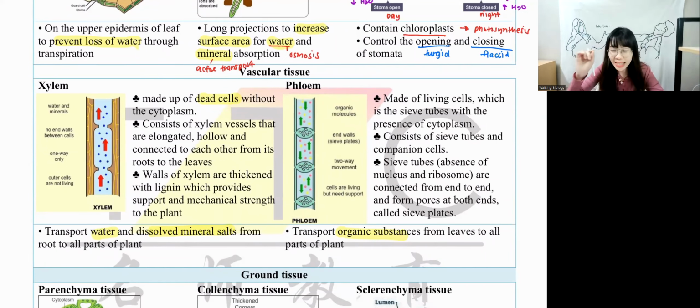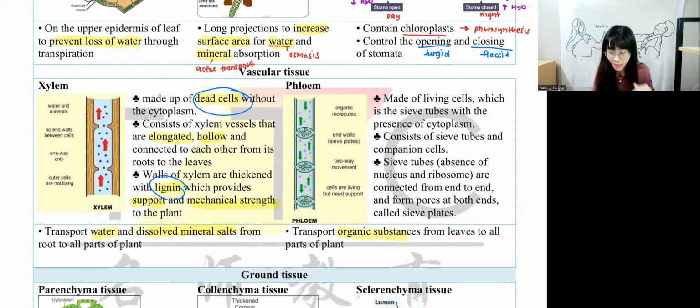Xylem cells are taken over by a substance called lignin. So next time when you see the word lignin, you have to think that they are dead cells. And because they are hollow, like a straw, they have to be hollow and elongated. Hollow means empty, elongated means long. They have to join together to transport more water and minerals. When xylem is strengthened by lignin, it is able to provide support and mechanical strength. So this is the xylem characteristic.